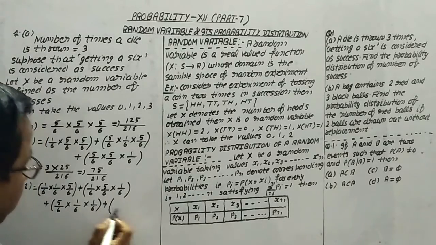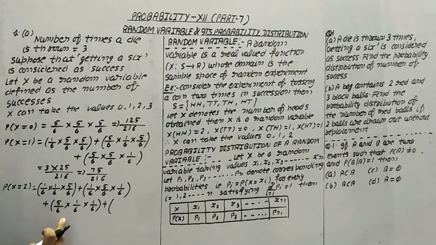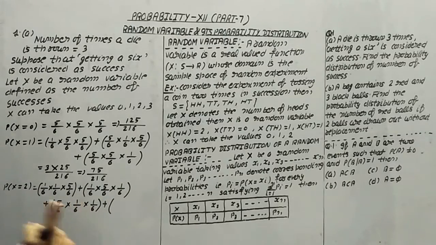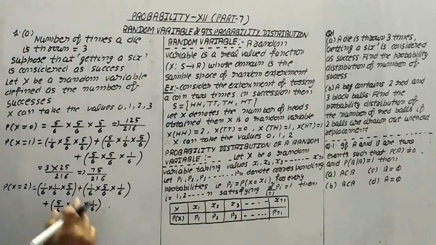In the next part, suppose we are taking 5/6, 5/6, 1/6. It is also not a chance, because only one time we are not getting a 6. So any other chance is possible. Look at this, let's try. If we take 5/6 here, 1/6, 1/6 already there, it means there is no other chance.